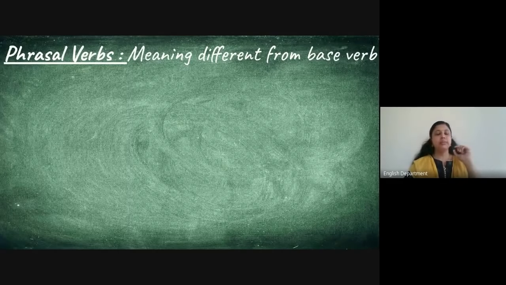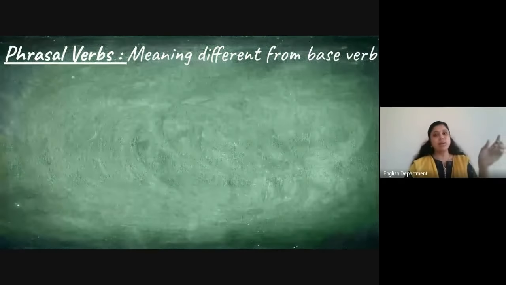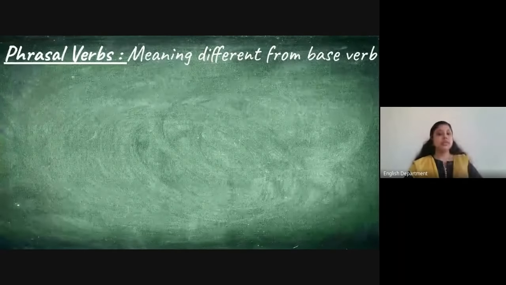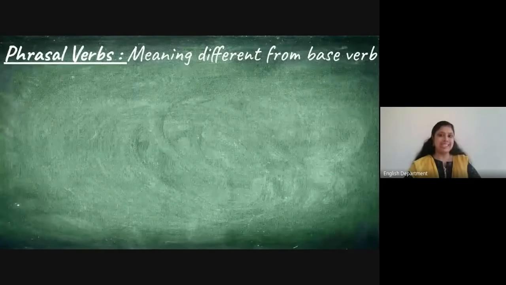So what makes phrasal verbs a bit confusing is that when it comes as a group of words, as a phrasal verb, the meaning of this verb will be different from its base meaning. The verb might have a meaning, but when it comes as a phrasal verb along with other phrases, its meaning changes.